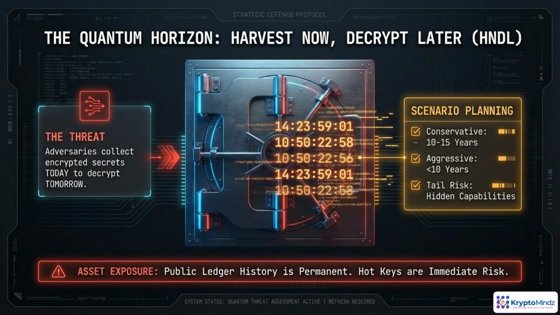Harvest now, decrypt later changes how we think about time and security. Attackers don't need a working quantum computer today. They just need to copy your encrypted traffic and ledger data now, then wait until the math breaks. That's dangerous for anything long-lived: blockchains, medical records, legal archives, key backups. Even if your crypto looks strong today, you have to design as if future decryption is guaranteed and plan backwards from that.